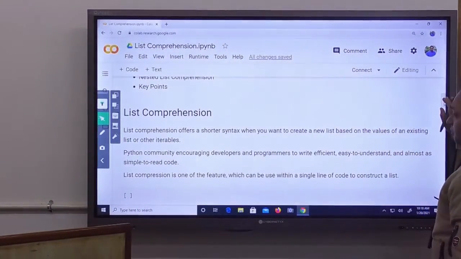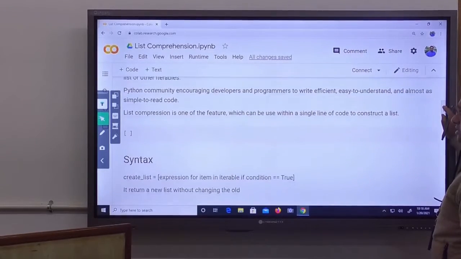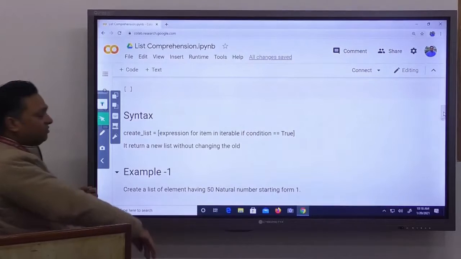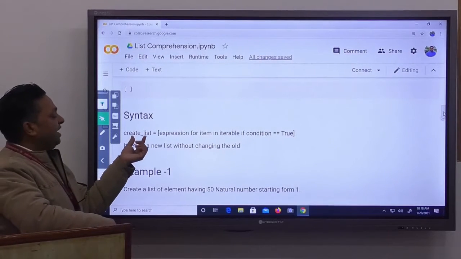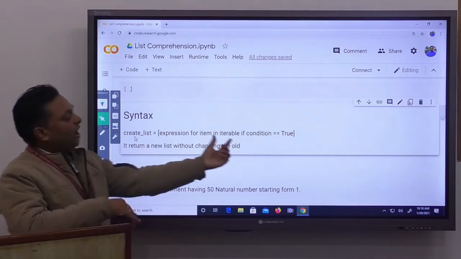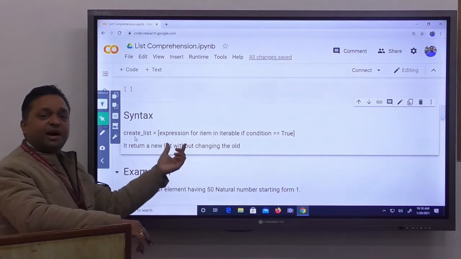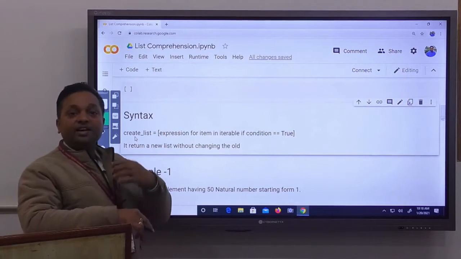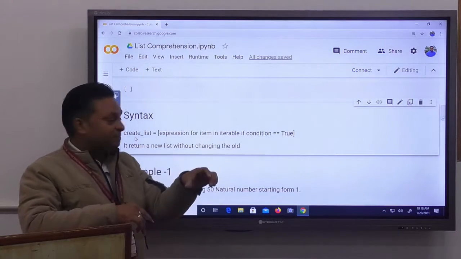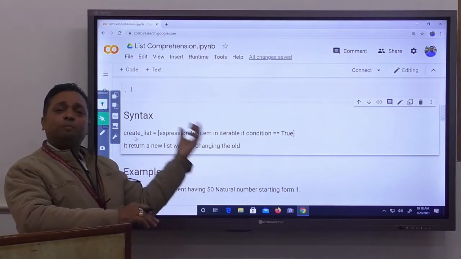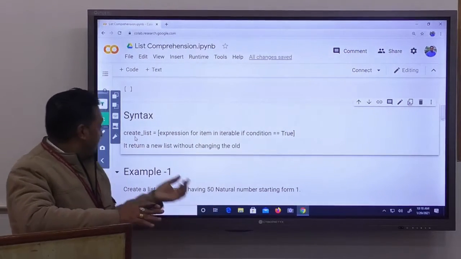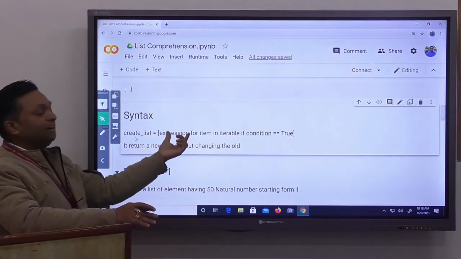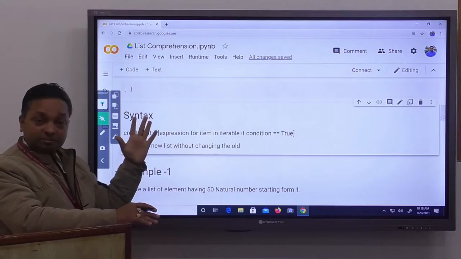So let's see the syntax to create a list comprehension. We simply write the name of the object, for example, create_list is equal to square bracket. As you know, a list is represented by square brackets. Inside the square brackets, we write the expression we want inside the list, and then some looping and some conditions. When we execute this syntax, it returns a new list without changing the old one.